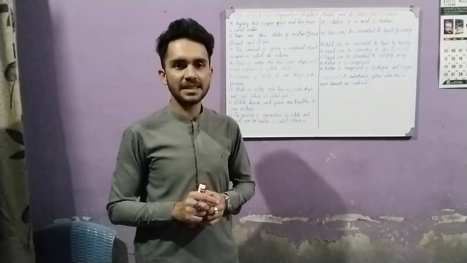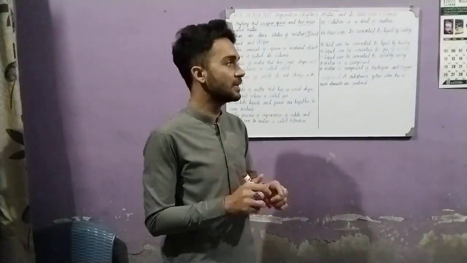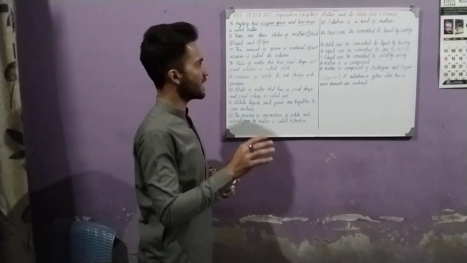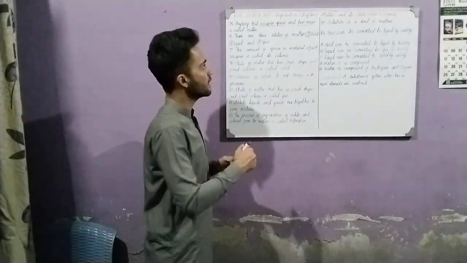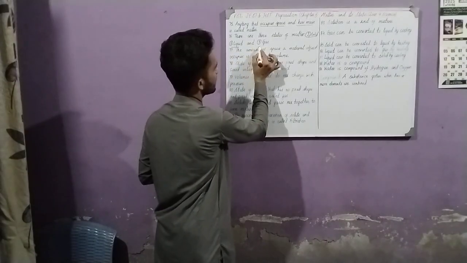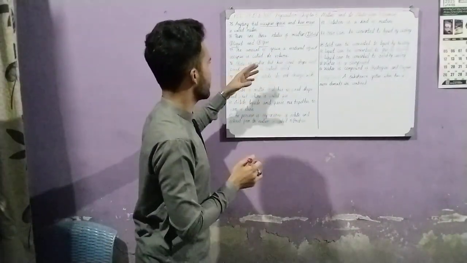Something additional: what we see in this world is known as the material world. Why is it called the material world? First, spiritually, because it will perish, and the other reason is that it is material, meaning made up of matter. Next point: there are three main states of matter. The first is solid, the second is liquid, and the third is gas. We will describe all of these in detail now.